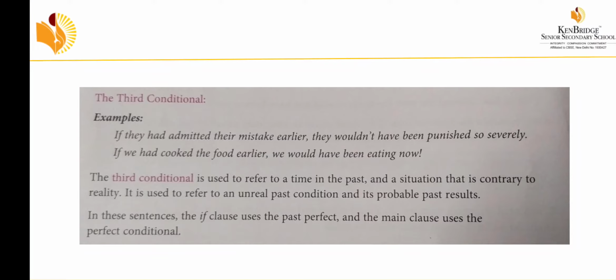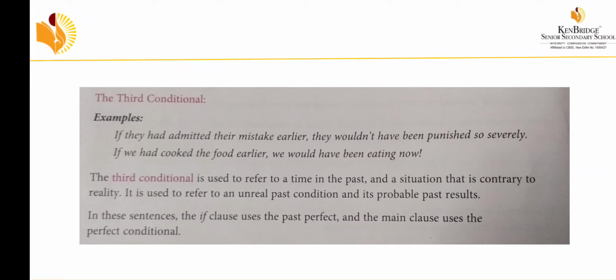So what is the answer? If they had admitted their mistakes earlier, they wouldn't have been punished so severely. The next one is, if we had cooked the food earlier, we would have been eating now. It means you did not cook the food earlier, otherwise you would have eaten by now. So if we had cooked the food earlier, we would have been eating now.